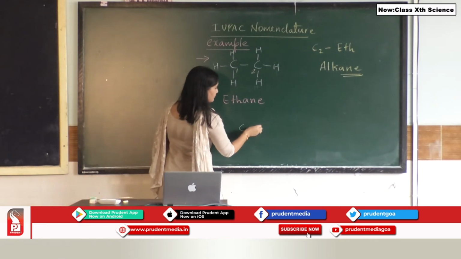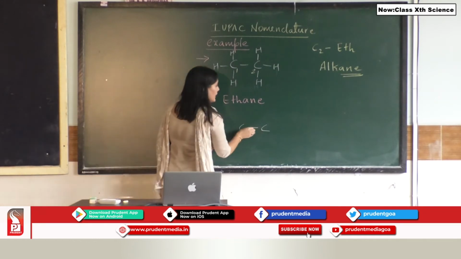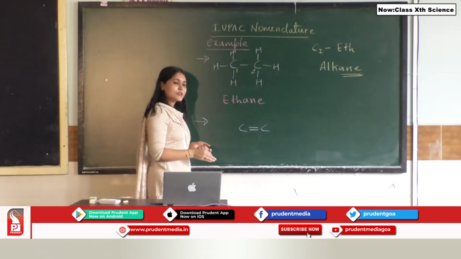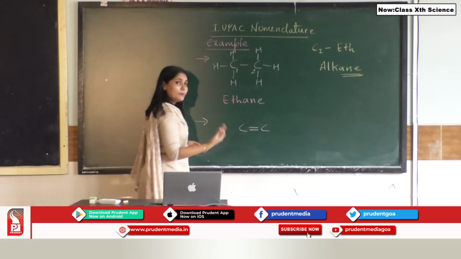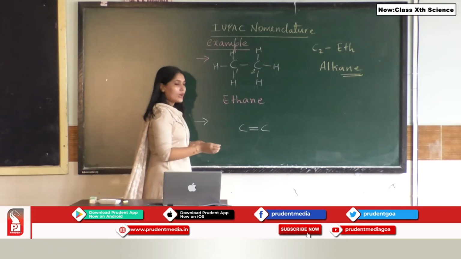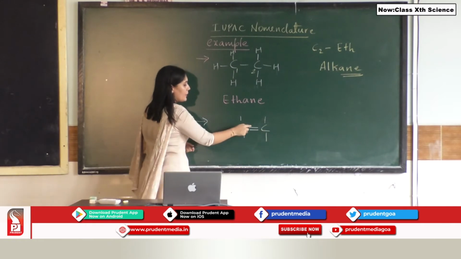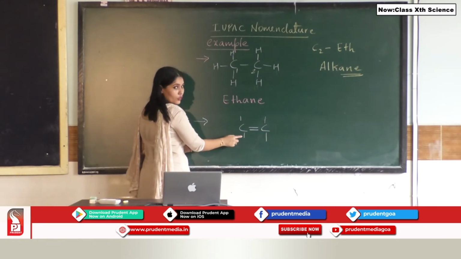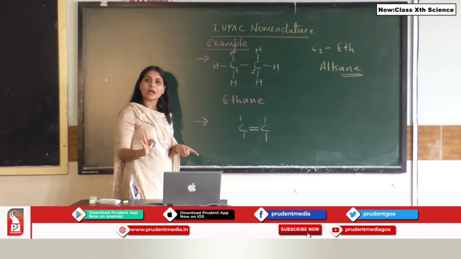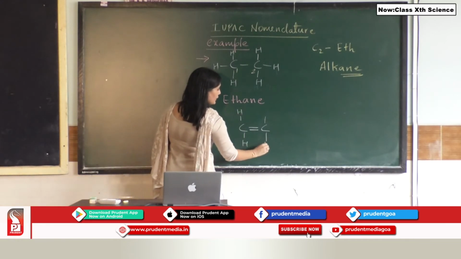Let us see another example. Suppose I am having 2 carbon atoms, but in this case the 2 carbon atoms are linked to each other via a double bond. So in order to satisfy the tetravalency of carbon, we see that 1, 2 and how many bonds more are required? There are 2 bonds more required for the tetravalency of the carbon to be satisfied. So I will put 2 more bonds, and the same thing in the other case. So now I am having 1, 2, 3, 4, 1, 2, 3, 4. We are not going to put any more bonds because carbon is tetravalent in nature. Next I am going to put hydrogen where nothing is written.